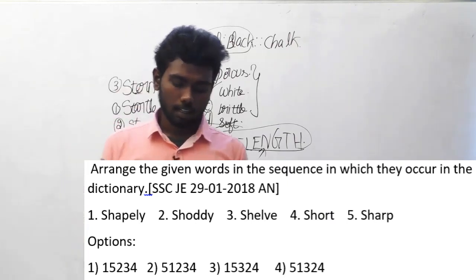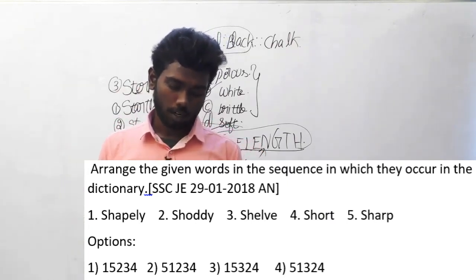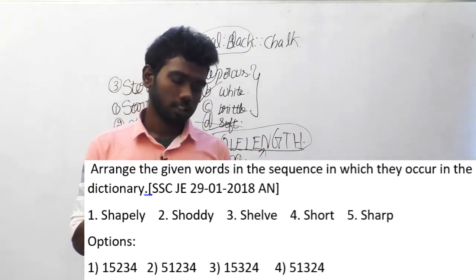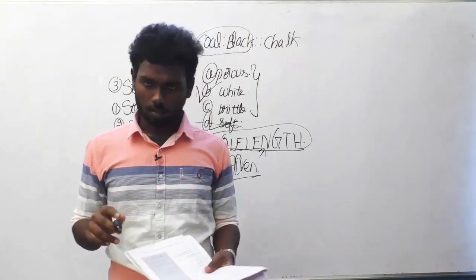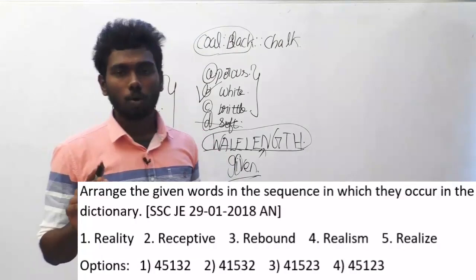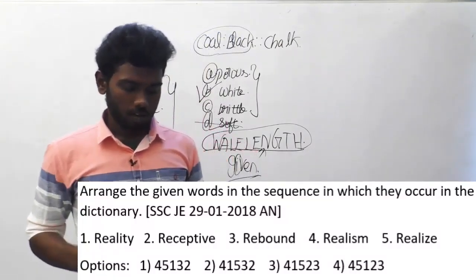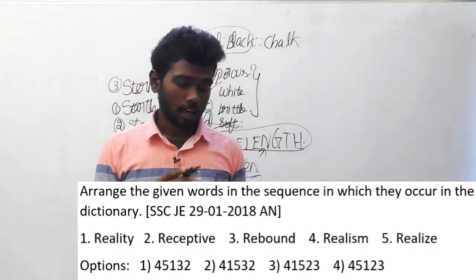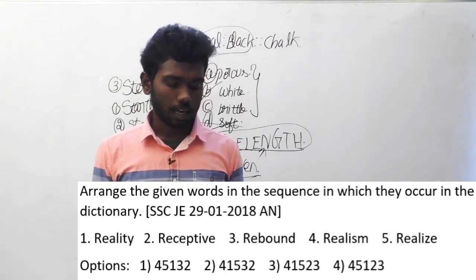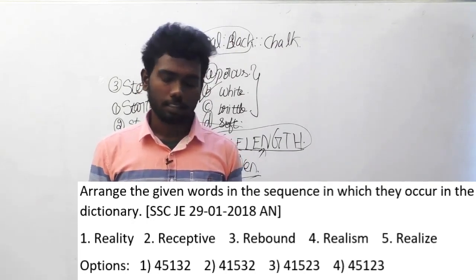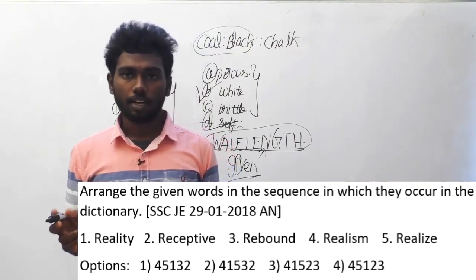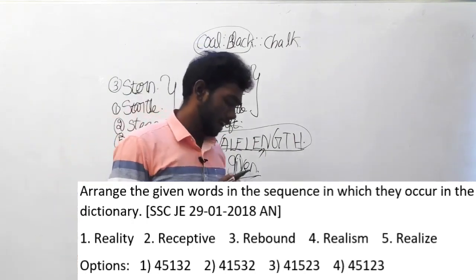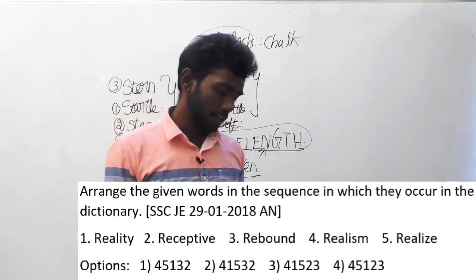After that there are two words containing SHO and SHO. You have to look at the next letter to get the order. SHOD will come before SHORT. Therefore the answer option is 1, 5, 3, 2, 4, option C. Let's move on to the 105th question. The same question: arrange the given words in the sequence in which they occur in the dictionary. The same year, SSC JE, 29th January 2018, afternoon session, and the words are reality, receptive, rebound, realism, realize.